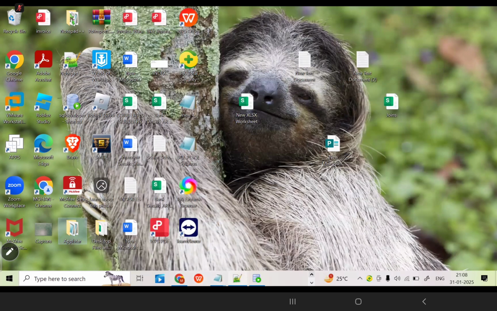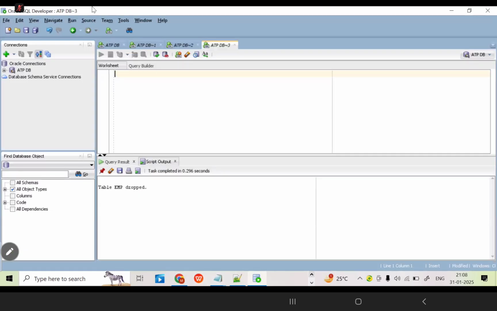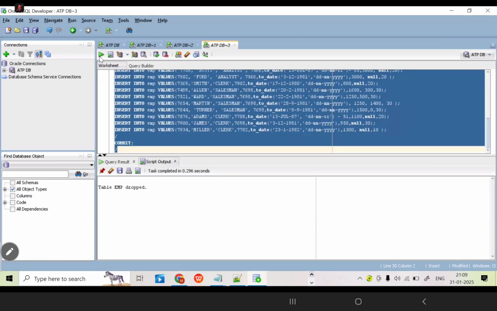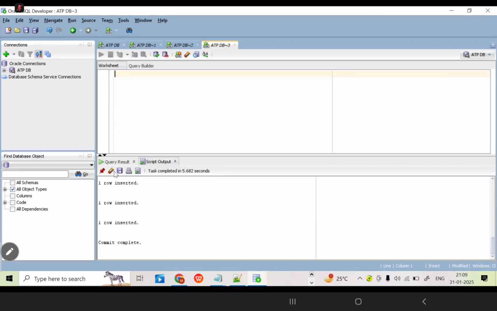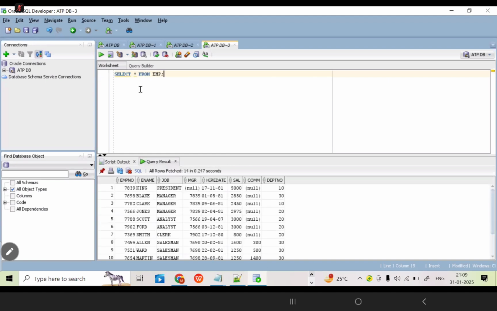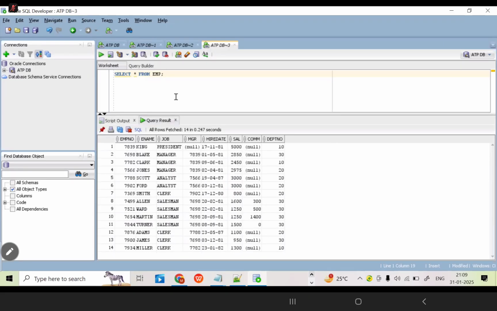Now I'm going to create the employee table with a total of 14 records only. Now the data is stored. How many records are there in this table? Select star from EMP. How many rows are there here? 14. How many columns are there in this table? 8. Correct. Up to this clarity, now I am going to create the same structure with different columns.